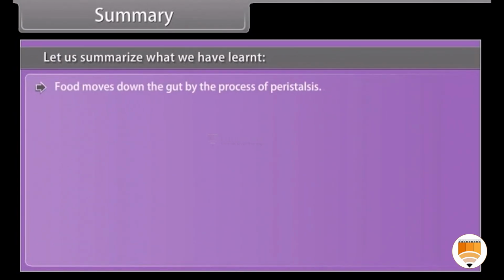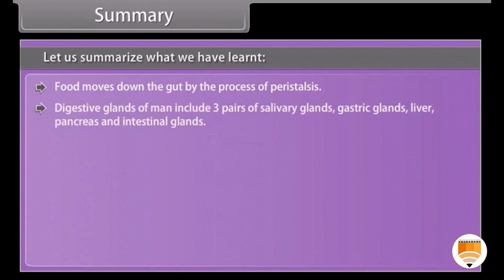Food moves down the gut by the process of peristalsis. Digestive glands of man include 3 pairs of salivary glands, gastric glands, liver, pancreas, and intestinal glands.